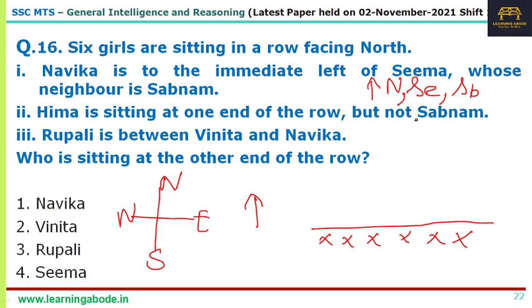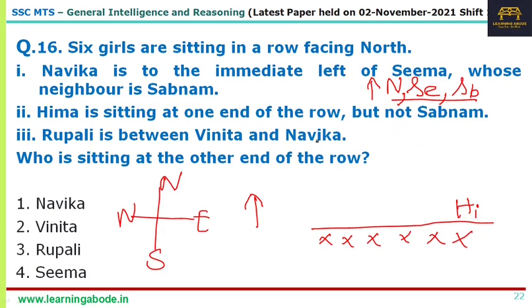And Hema is sitting at one end of the row, but not Shabnam. Which means Hema could be at the end of this row. So, out of 6 people, I'll put Hema here at the end of the row. There are also other possibilities, but I'll just directly go for that. So it's Hema here, and these 3 girls are together.